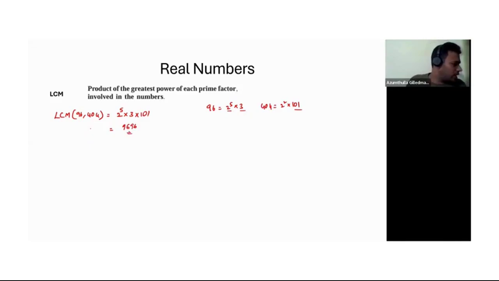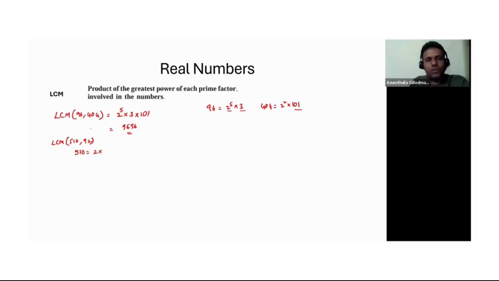Now let's take another example from your textbook, that is 510 and 92. So LCM of 510 comma 92. First we need to write the prime factors of 510 and 92. So let's take 510. I'll start with 2.